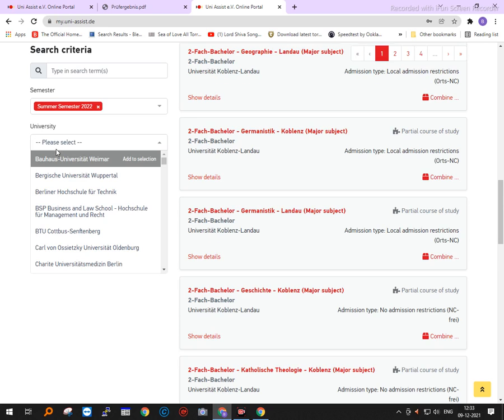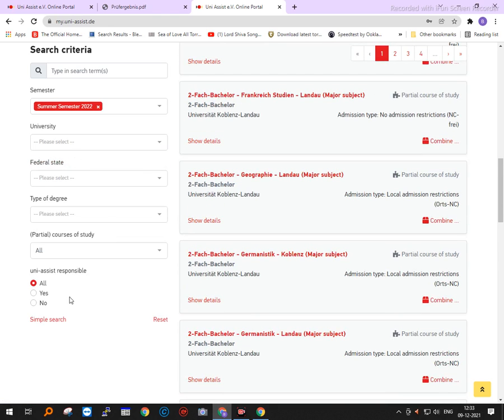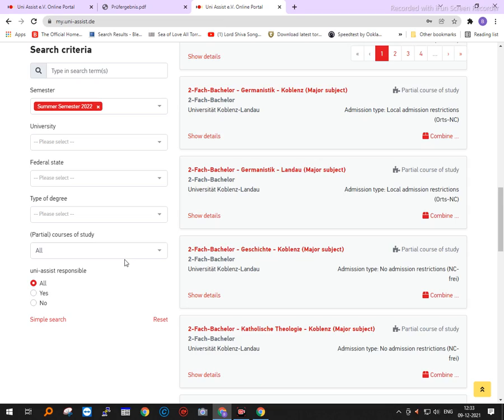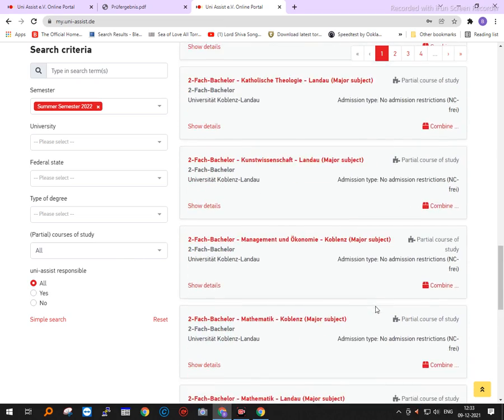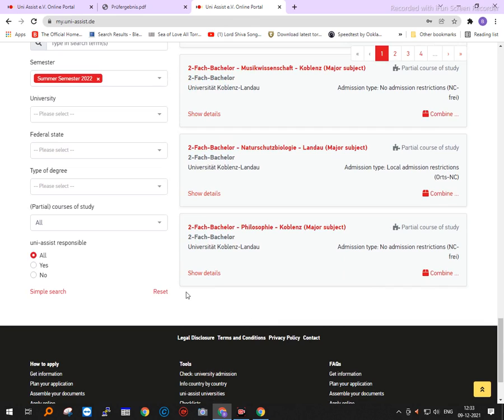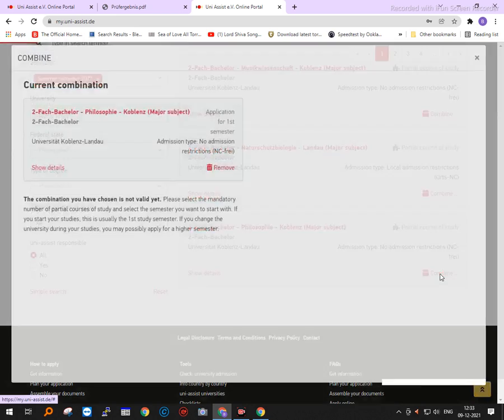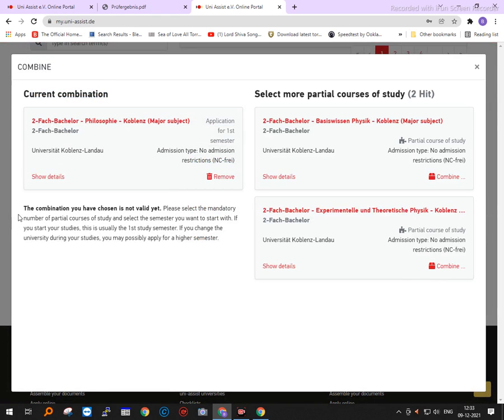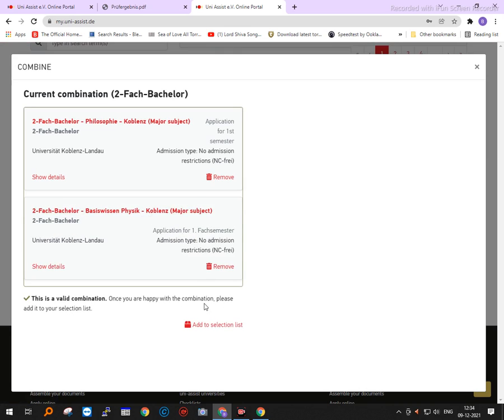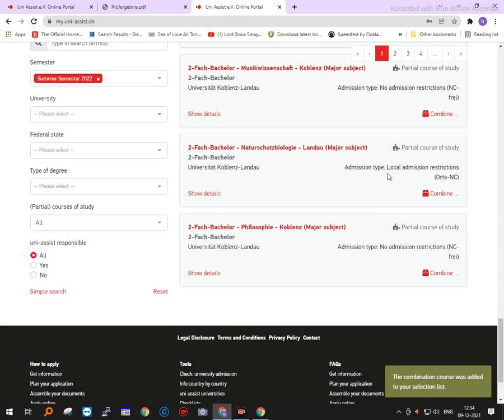So when I go to the advanced search term, all, there are right now no applications open for this, so I'll just, when I click on that, the combination, you can combine one or two courses and then you can combine them. So I have just combined these two, added to the selection list.